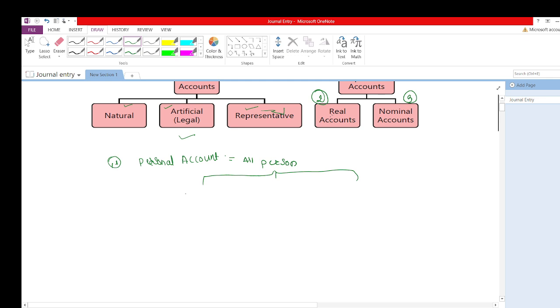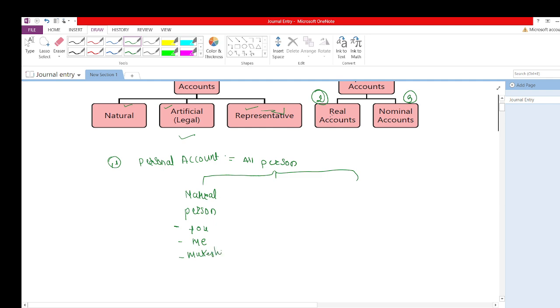So first is natural person. So you'll say who is a natural person? Beta, you, me, like Mukesh ji Ambani. Just a minute.